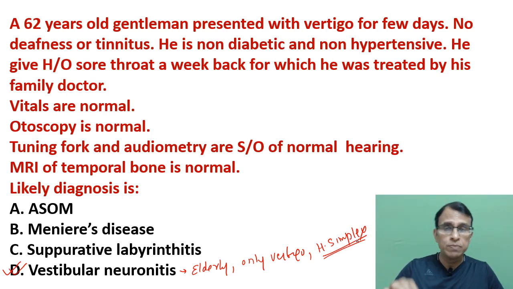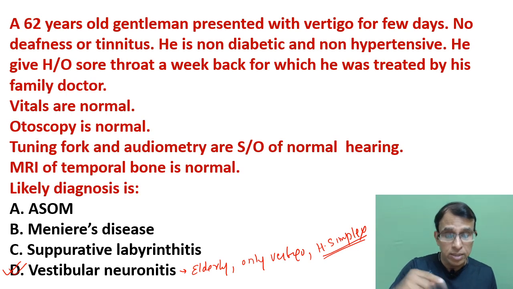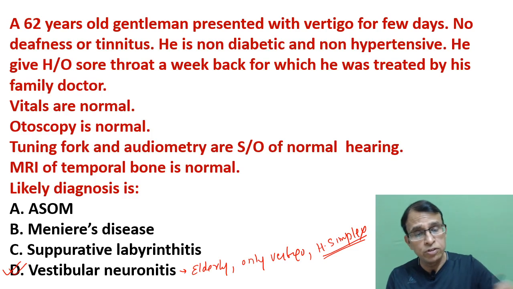So this is actually a herpes simplex virus infection of the vestibular nerve in an elderly person, right? And the only complaint is vertigo. Now, vertigo in this patient remains for a few days. Like in BPPV we discussed, the vertigo remains only for a few seconds. It's a paroxysmal vertigo for a very short duration, I told you. In Meniere's disease, the vertigo remains for more than 20 minutes. And in this patient, neuronitis, the vertigo remains for a few days. So see, vertigo for a few days.